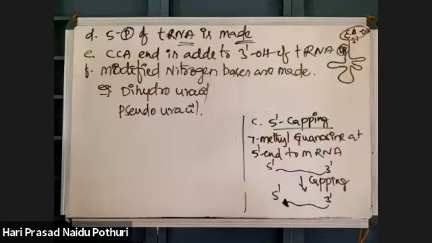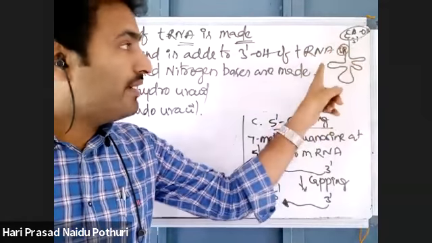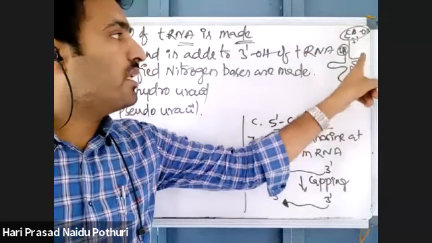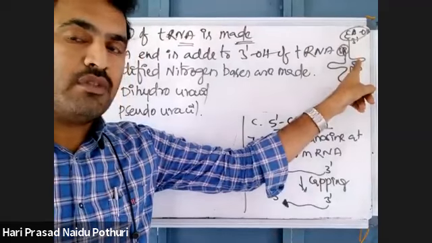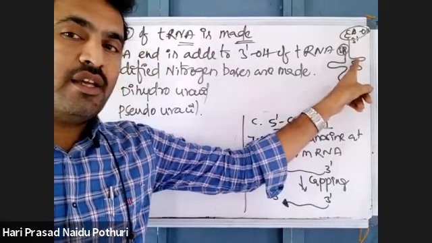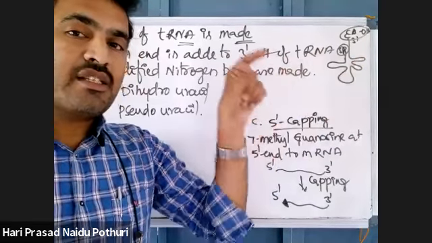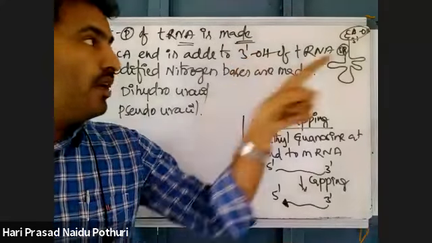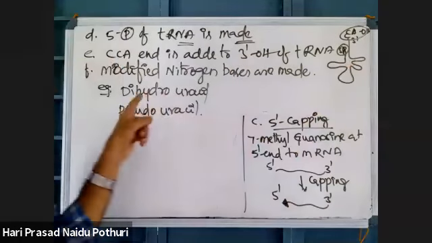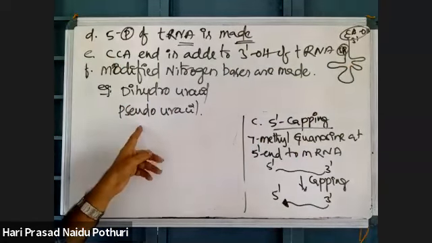In tRNA structure, you might have studied, tRNA has the anticodon arm, acceptor arm, DHU arm, variable arm, and T-Psi-C arm. What is that T-Psi-C? Psi means pseudouracil, a modified nitrogen base.